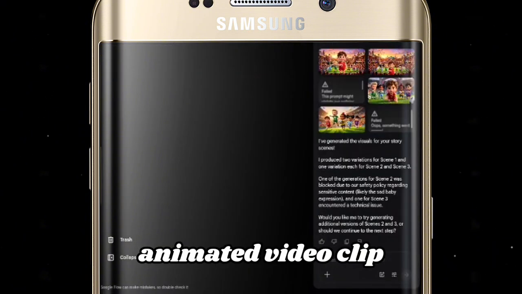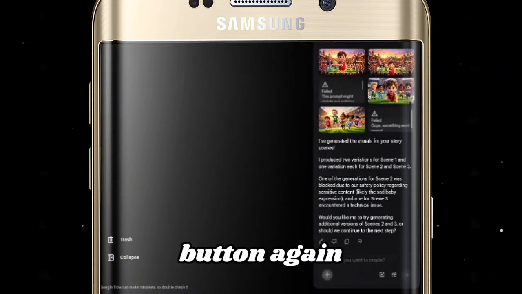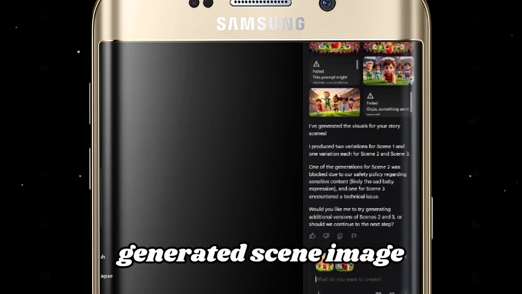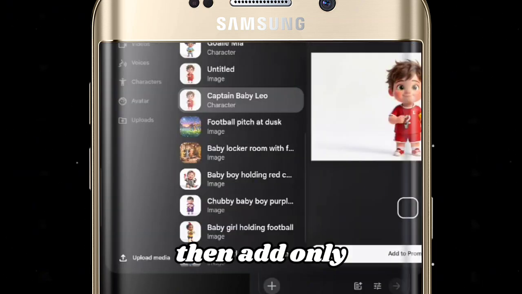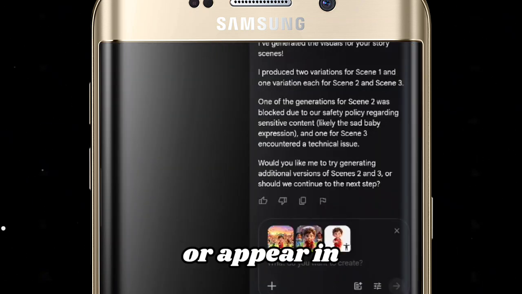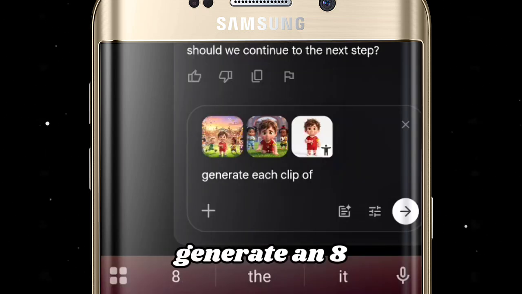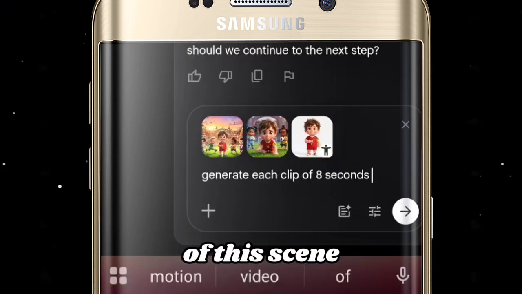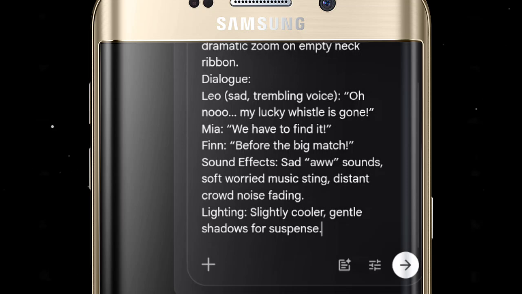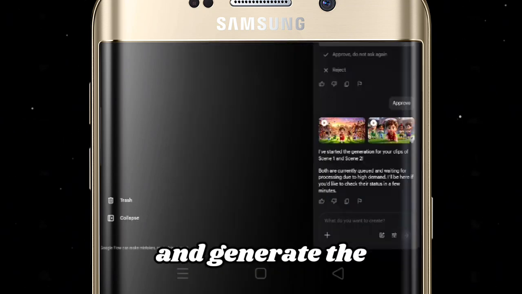To create the animated video clip, click the plus button again and upload the generated scene image. Then add only the characters who have dialogue or appear in that scene. Type, generate an 8-second video clip of this scene with dialogues. Paste the motion prompt below it and generate the video.